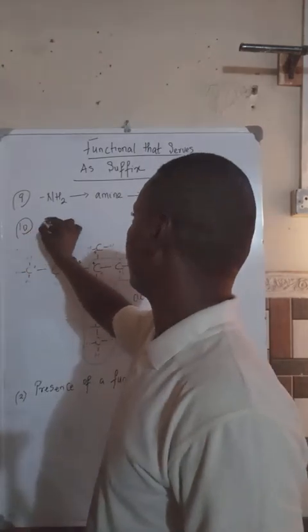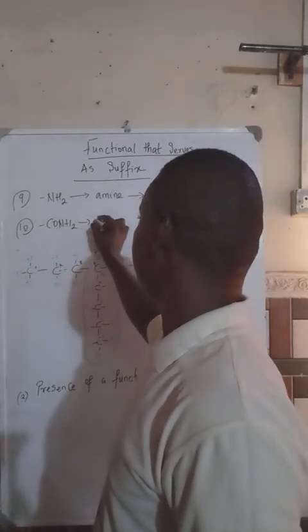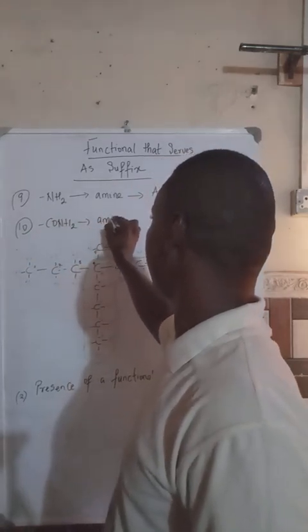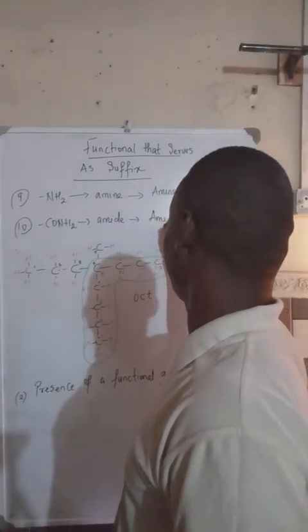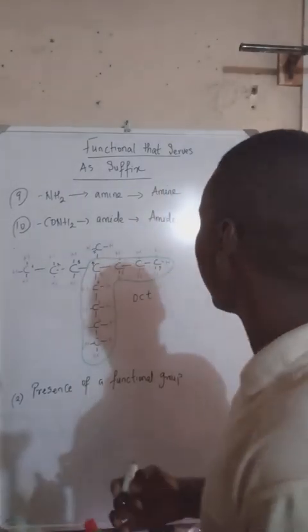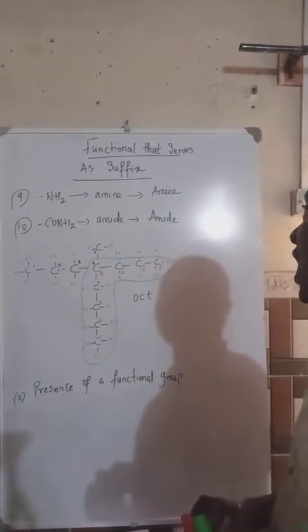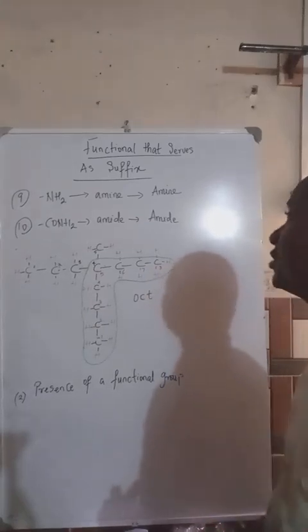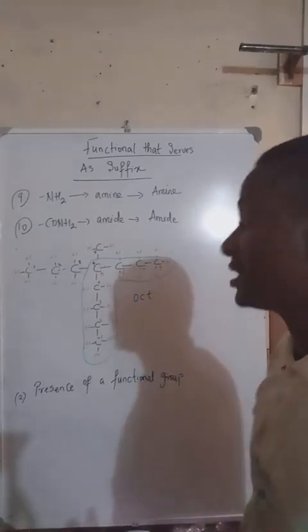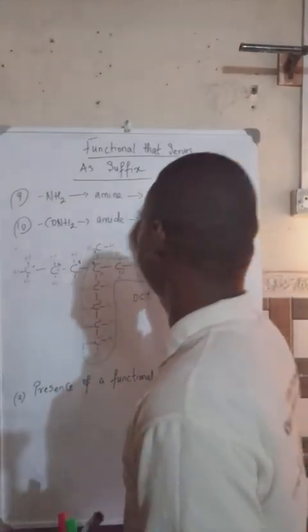Number 10, we have CONH2. This ends with amide, and it comes from the family of amide. So these are the functional groups that serve as suffix. These are the functional groups that can be used as suffix. So we're going to go into functional groups that serve as prefix.